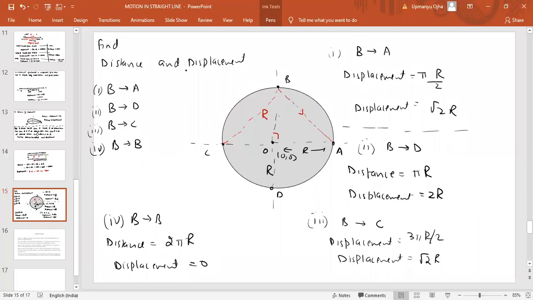Here I am finding the magnitude of displacement. Here I am finding the magnitude only. I am not finding direction here. So in the question they can ask you to just find the magnitude of displacement. Here only magnitude has to be found. We are not finding direction in this problem.